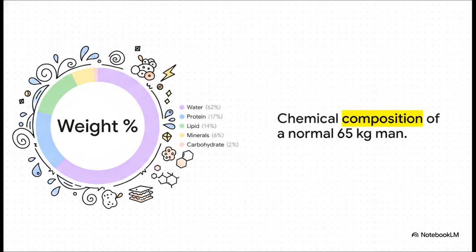Have you ever wondered about your actual chemical recipe? Like, what are you literally made of? If we take a standard 65-kilogram human, the stats are fascinating. Water makes up over 61% of our weight. I mean, water really is the ultimate solvent of life. Then we've got proteins sitting at 17%, mostly hanging out in our muscles, and lipids or fats at 13.8%, mostly in adipose tissue. Minerals make up about 6.1%, and carbohydrates? Interestingly enough, they make up just 1.5% of us, serving mostly as a quick, short-term energy reserve.